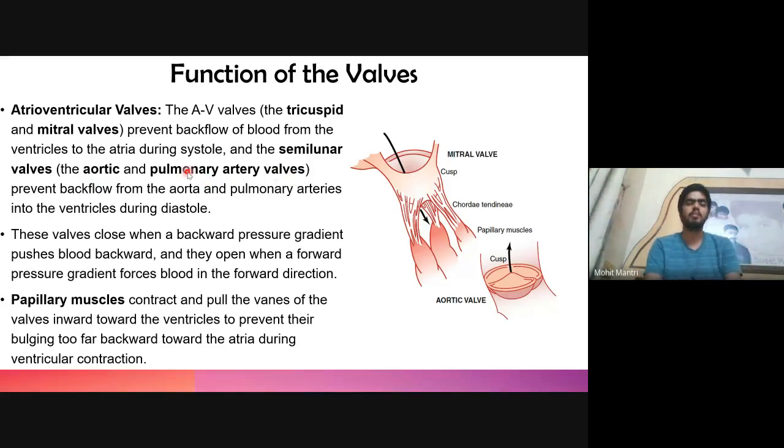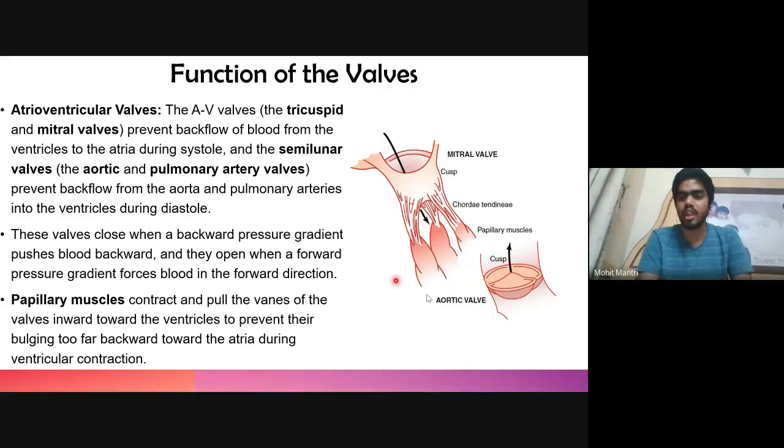The atrioventricular valve prevents the backflow of the blood from ventricle to atrium, and the semilunar valve prevents the backflow from the aorta and pulmonary artery. And these valves close when a backward pressure gradient pushes the blood backward. So the valves are open, and when the pressure gradient is formed in the backward direction, they will close.